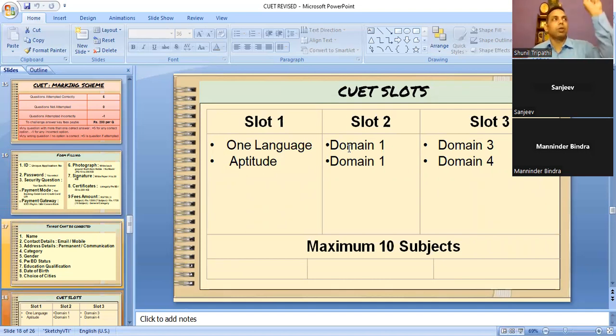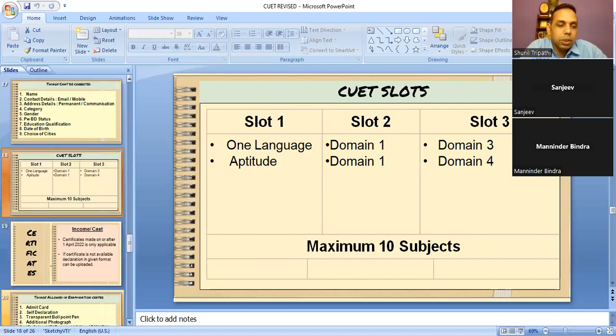You will select, I want to appear for English, I want to appear for accountancy, I want to appear for business studies, I want to appear for general test. Now you may have to give the general test paper in slot 1 or slot 3. You may have to give the accountancy paper in slot 2 or slot 1. This decision will be taken by NTA. Paper will be in 3 slots. Which slot, which paper, you do not have the right to select that. NTA this year has taken that right. So I hope this is also clear.